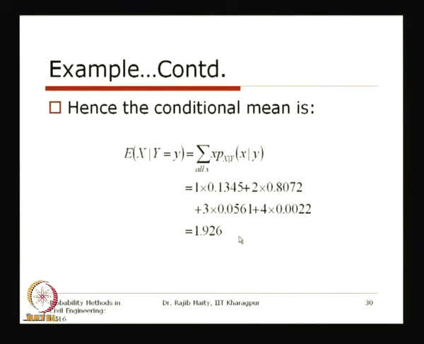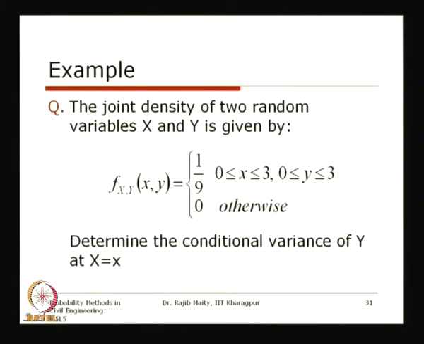Now, we will take another problem. This is a joint distribution, and this joint distribution is basically a uniform distribution that we have taken here, for x and y. In many cases we can come across this: they are related through some joint distribution, but that joint distribution can also be uniform.